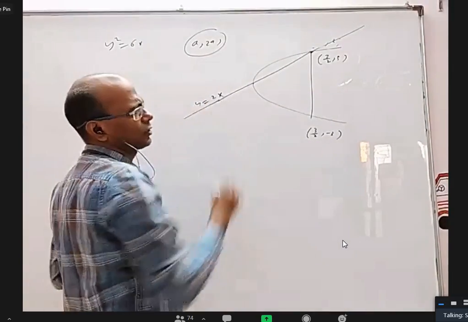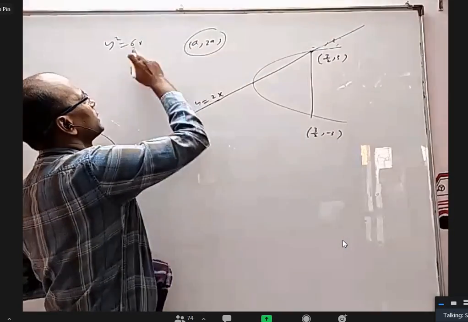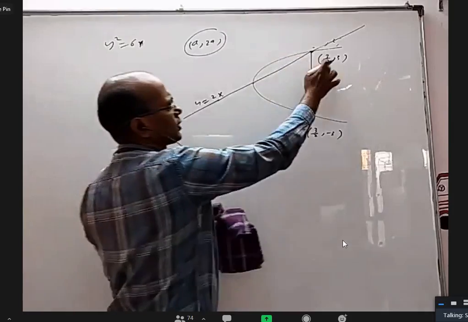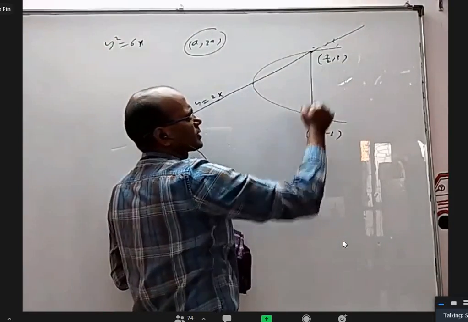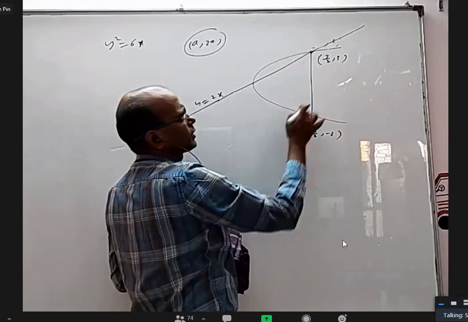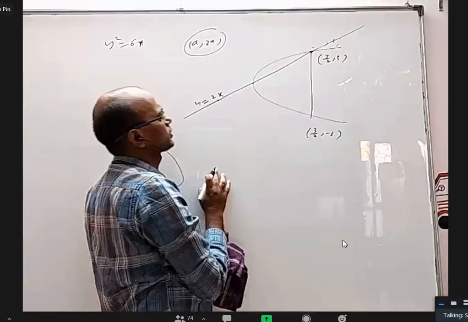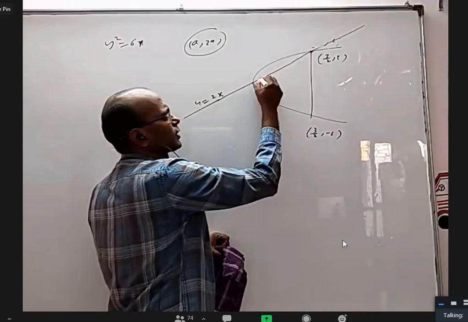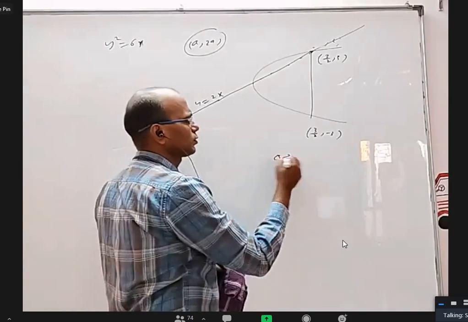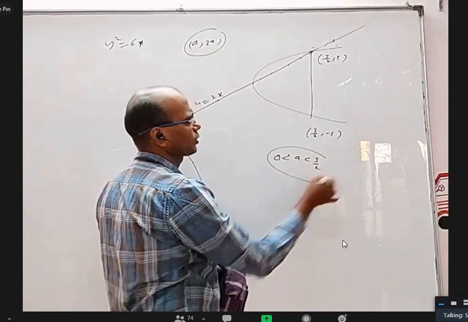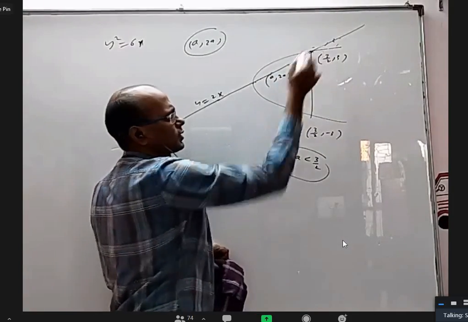A general point on that is a comma 2a. It will not be the end of latus rectum, because here already 4a is 6 and this point is this. So basically parabola is there, latus rectum is there, this is the region between them, and we want a comma 2a to lie within this. It can be here, it can be here, it can be here. Just on the figure directly I can tell 0 less than a less than 3/2, because a is the x coordinate of the point, one end is 0, 0, one end is this.